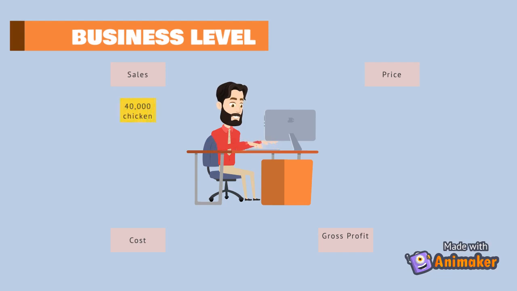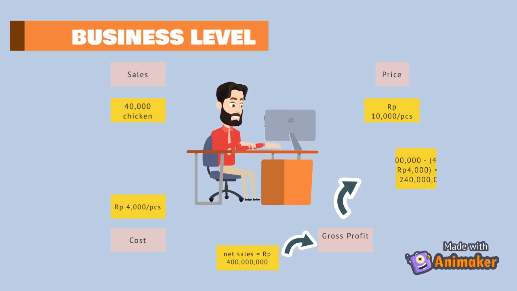Assume the sales he made in 1 year is 1,000 chicken, and the price for 1 chicken is 10,000 rupiah. The cost for each chicken is 4,000 rupiah. Then Mr. Daniel finds the net sales of 1 year to be 100 million rupiah. Because Mr. Daniel wants to find the gross profit, he subtracts the cost of sales from the net sales, and the result is a gross profit of 240 million rupiah.